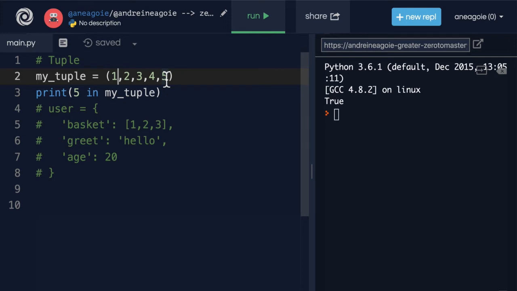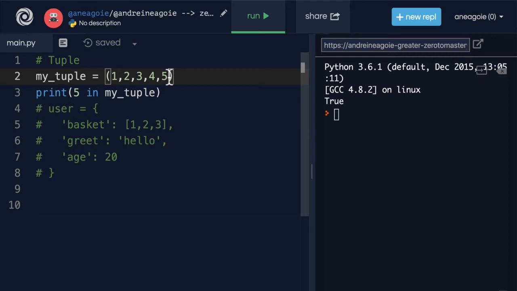It makes your code safer because people can't modify it, right? It makes code more predictable. However, it's less flexible than a list. I can't really sort a tuple. I can't run reverse on a tuple. Now, because they are less flexible, the other good thing about them is that they're slightly more performant than lists. So they're usually faster than lists. And if you don't need a list to change, well, use a tuple.